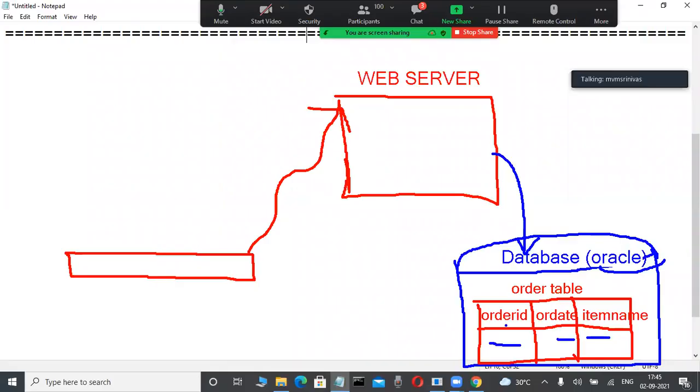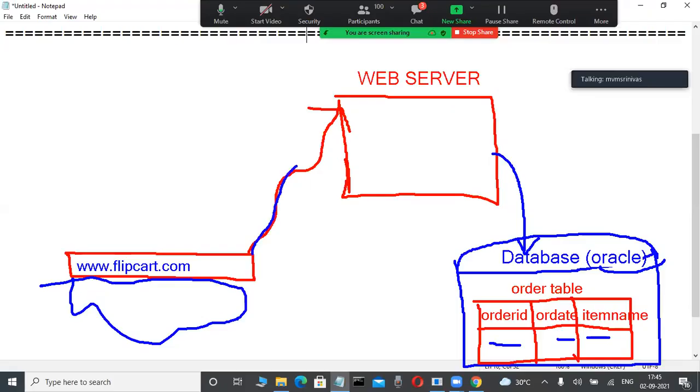Concentrate here. Suppose I am a customer, and I don't know about these web servers and database servers. Suppose I am interested to purchase one item today. Now I am opening my web browser, typing www.flipkart.com. This web browser connects to the web server, but the web server does not store large amounts of data. This web server connects to the database server. Now in this database server, I am booking one item.